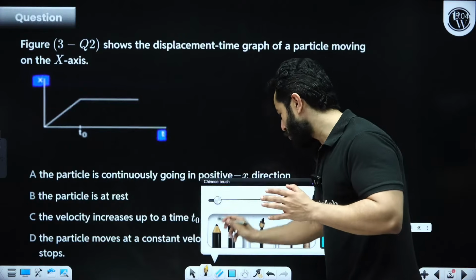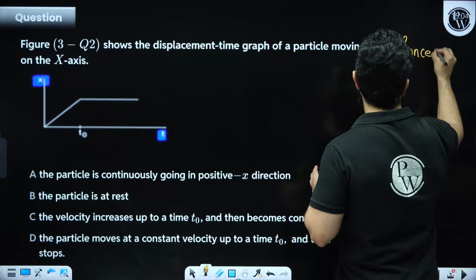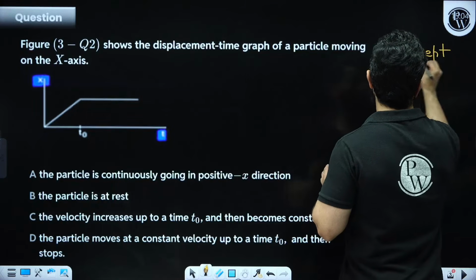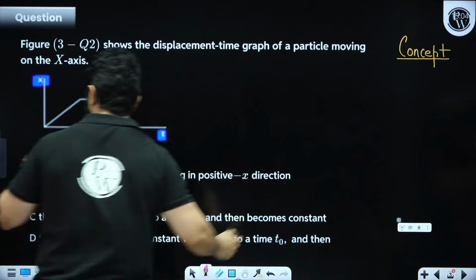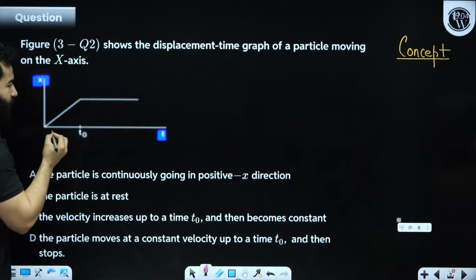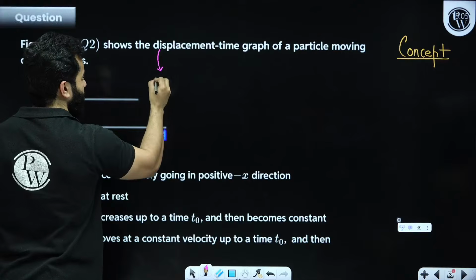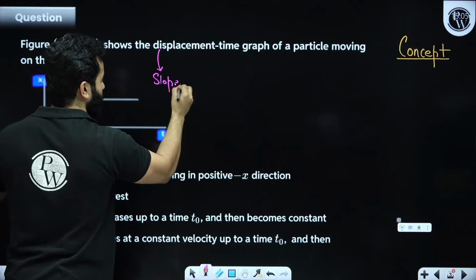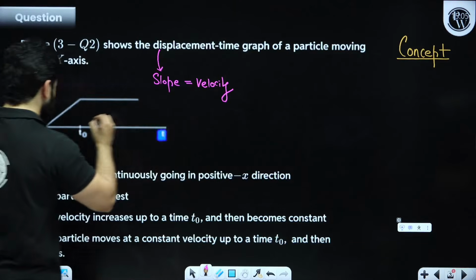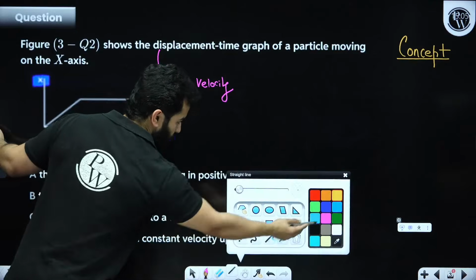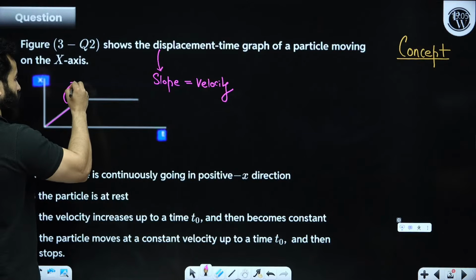Over here I'm going to also explain the concept involved. See, the concept is that if you have got a displacement time graph, in a displacement time graph, the slope basically tells us velocity. The slope basically tells us velocity. So if you have got a straight line like this, that means slope is constant.